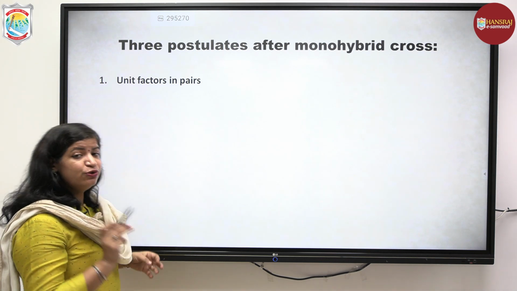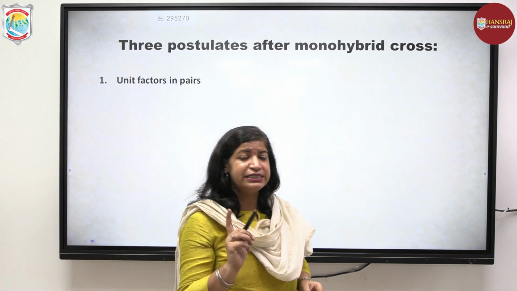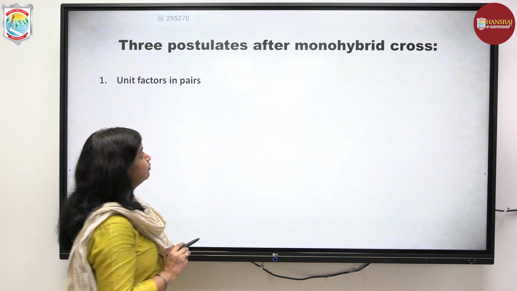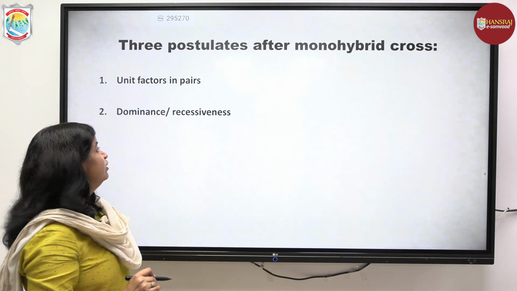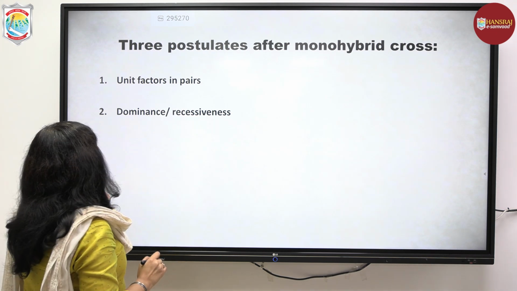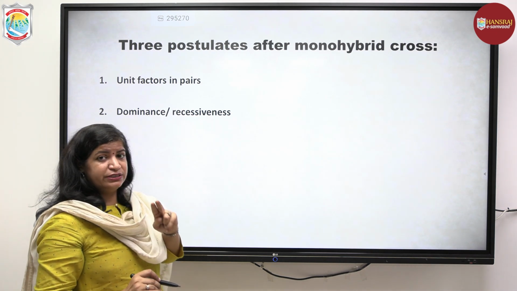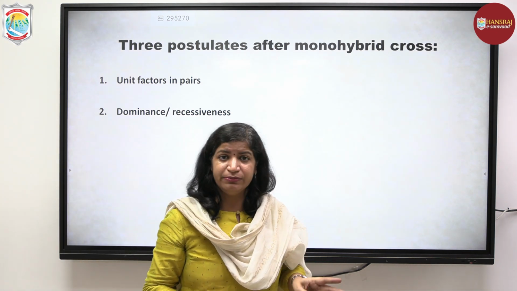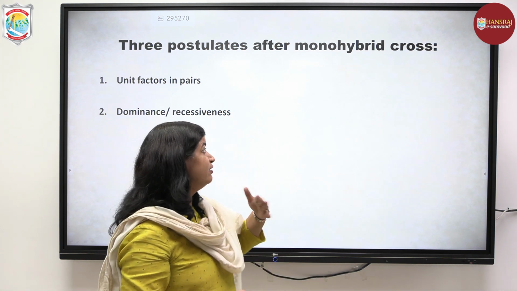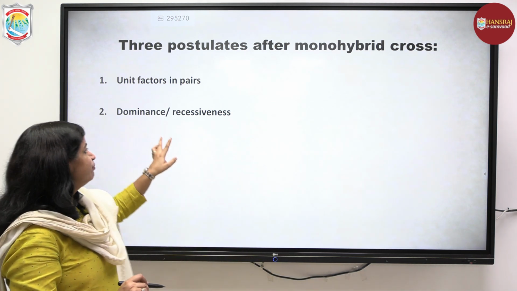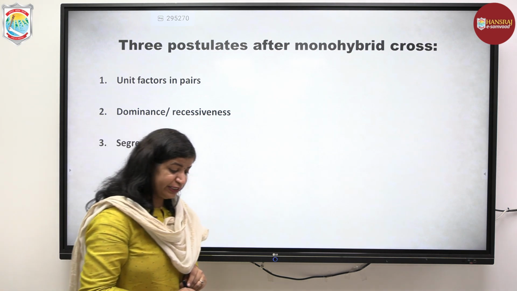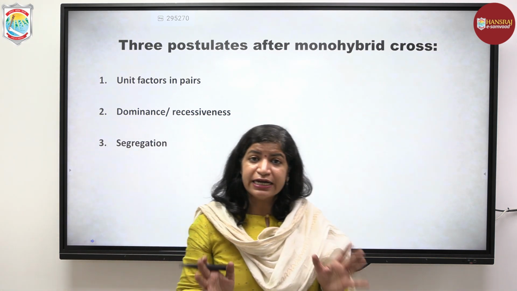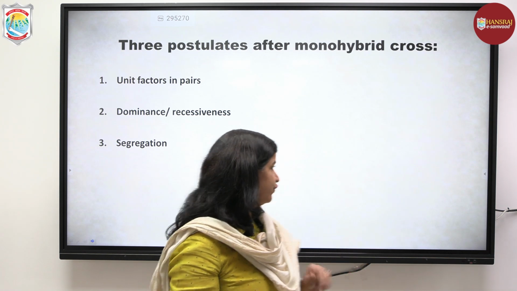That was, there are 2 factors for each character. So basically the first postulate he gave after monohybrid crosses, there are unit factors in pairs for each characteristic. And yes, out of these 2 factors, one factor acts in a dominant manner, that is known as dominant, while the other is known as recessive. So that postulate comes under dominance and recessiveness. And the third very important point he gave, that these factors segregate at the time of gamete formation.